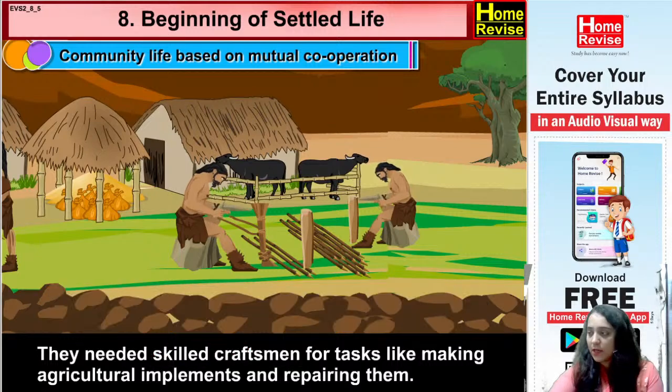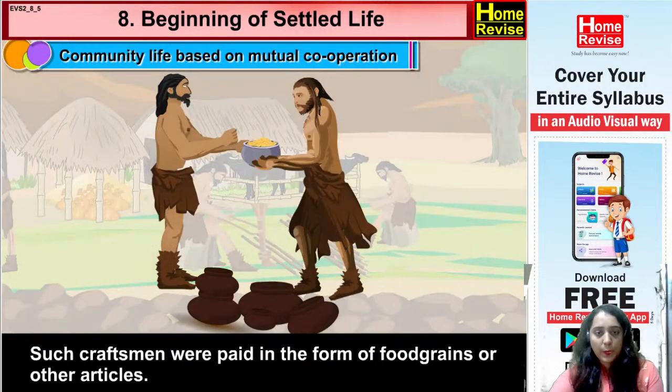Okay, now understand this thing. Such craftsmen were paid in the form of food grains or other articles. Yes. So for example, some of them knew how to work with grains, and some were very skilled in making tools and implements. So they perfectly concentrated on making all the tools and implements. From where would they get food? So they used to exchange, saying we will repair it for you, you give us food, or you give us earthen pots and something like that. Okay.